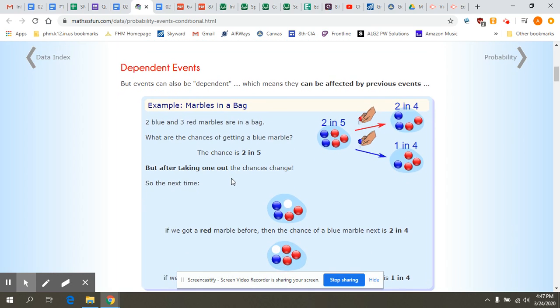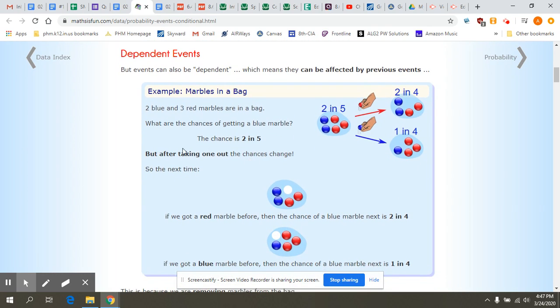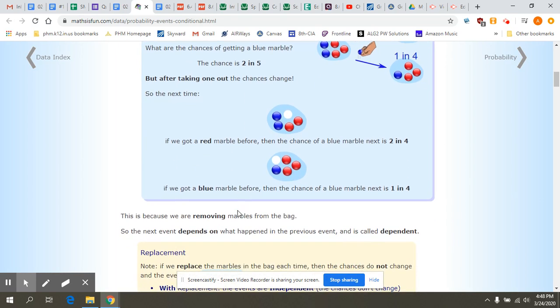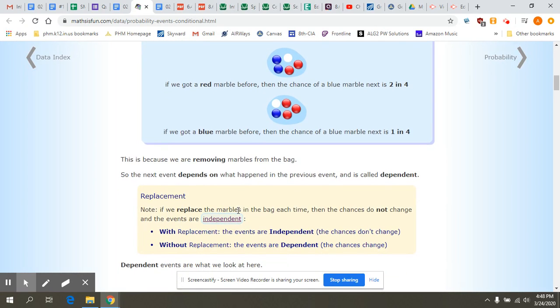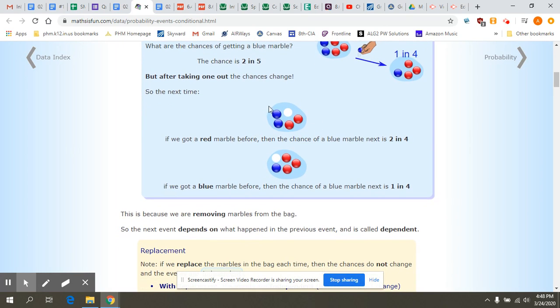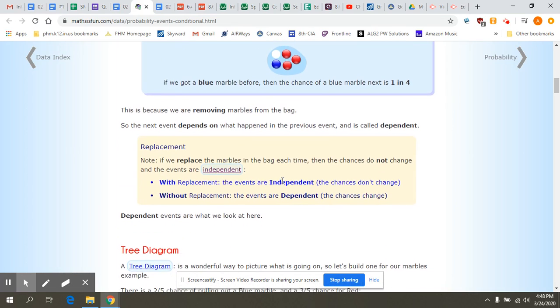So 2 in 5 chance, or 2/5. But you chose a marble, so next time our chances change. If we pick a marble, and we got a red marble, our chance of getting a blue marble is now 2 out of 4. If the marble that we chose originally was blue, now we have a 1 out of 4 chance. So the probability changes based on what happens before. This is because we're removing the marbles from the bag. Okay, so the next event does depend on what came before.